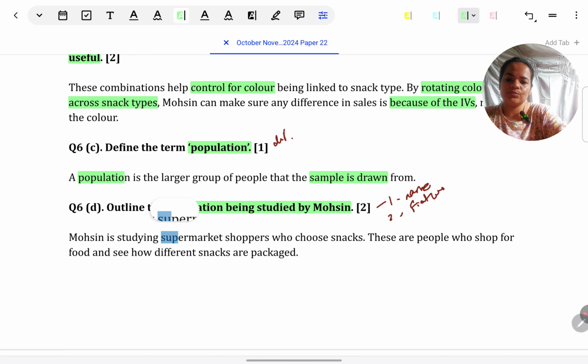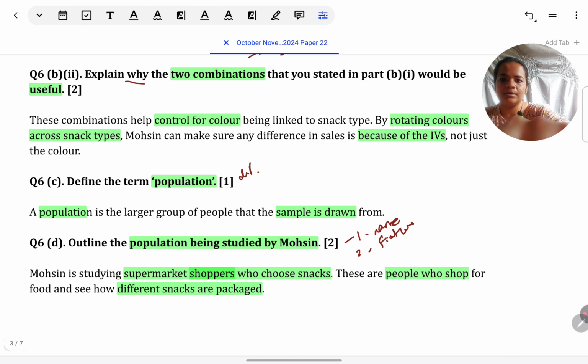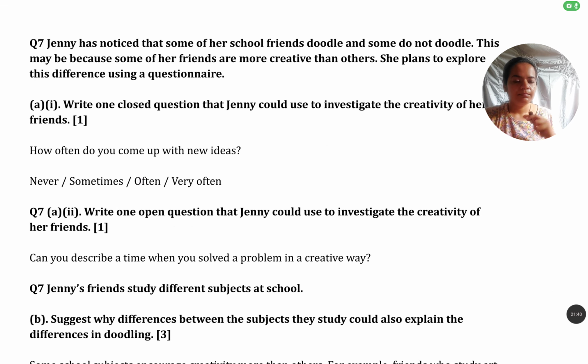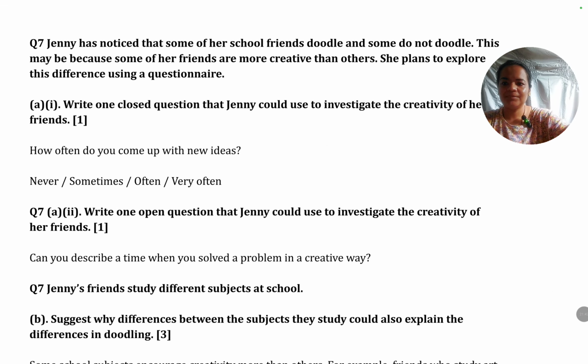And then to give the feature, to explain it: people who shop for food and see how different snacks are packaged. As we saw, firstly they have to be shopping for snacks, and of course they're interested in the color and the type of snack, because that is what he's manipulating. So that is the feature he's interested in, that we give as the second point. Let's come to the next question, a different situation.